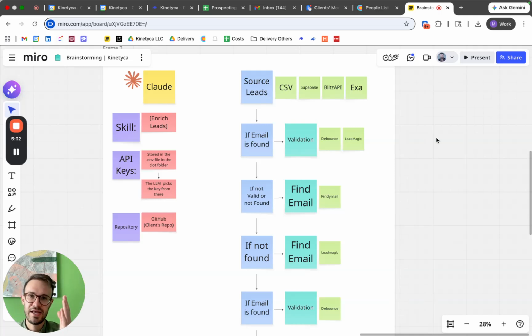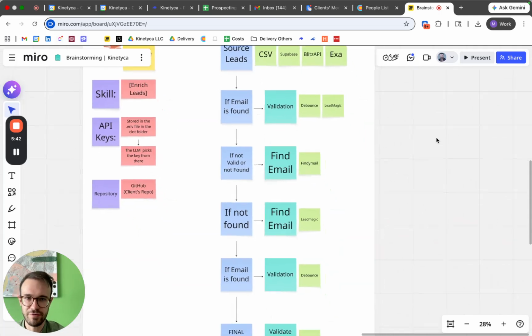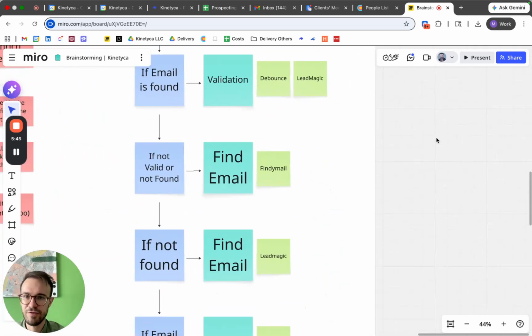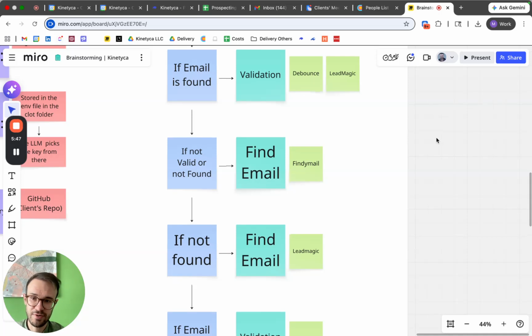Amazing. So once we have the leads, the next step is, if we already have an email from the leads, first of all, we validate that. We use Debounce, but also LeadMagic is very good as a first step. If the email is not found or is not valid, we then find the email. We use Find Email. We don't usually validate Find Email, but we apply a final validation on the final valid email that is found. Bear with me, I will go into it in a second.